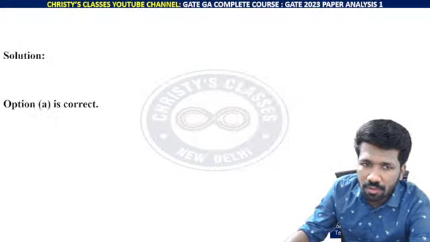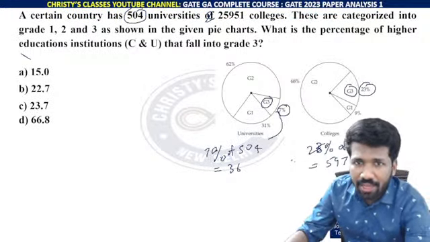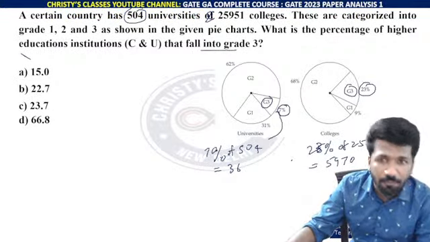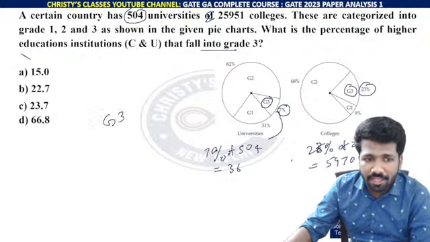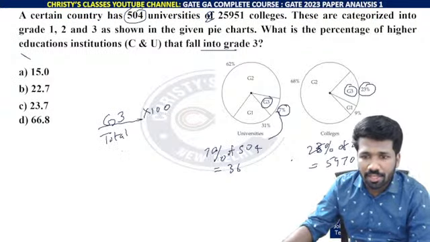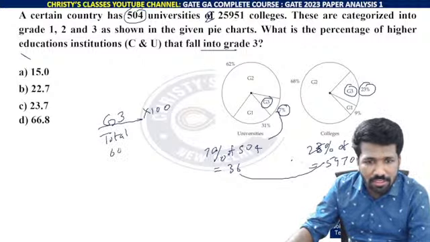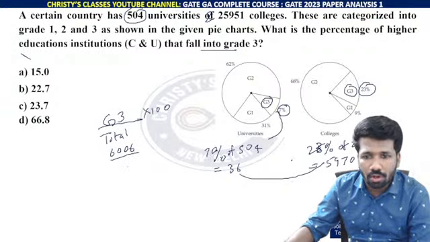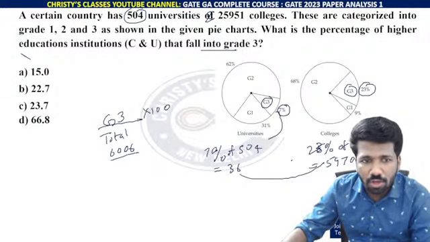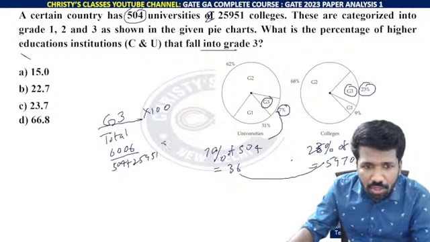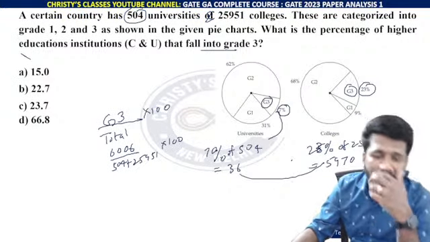5970. These two values need to be added, but remember the question is asking the percentage of higher education institutions that fall into grade 3. That means grade 3 total divided by total into 100. So when you add these two, you will get almost 6,006 by total into 100. Total will be how much? Listen carefully. Total will be 504 plus 25951. Use the virtual calculator for these steps.